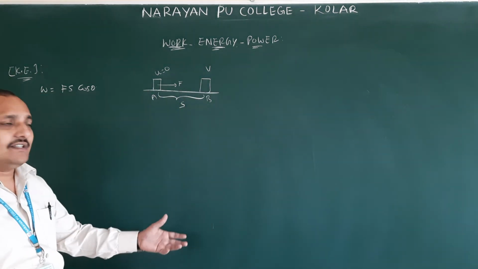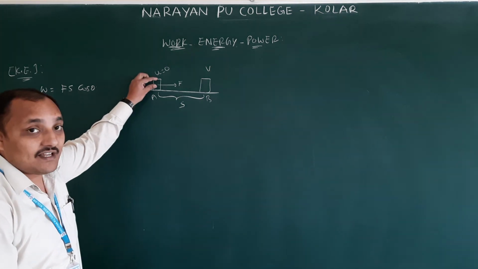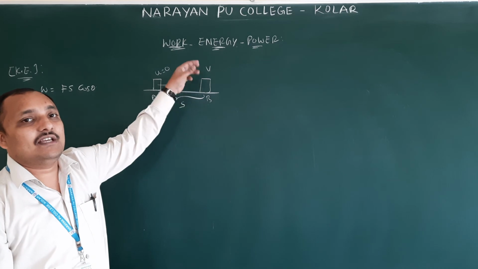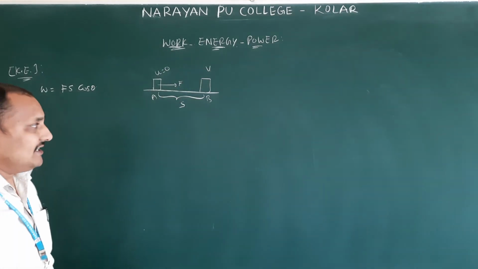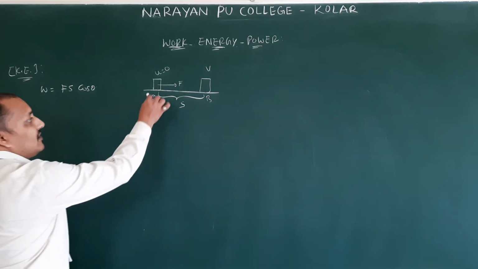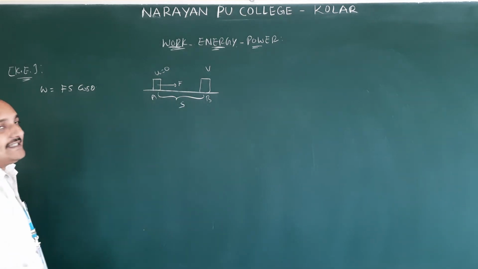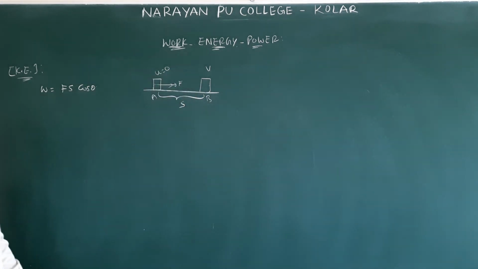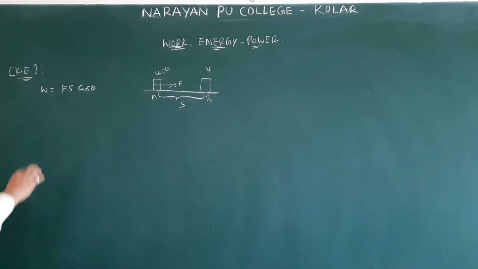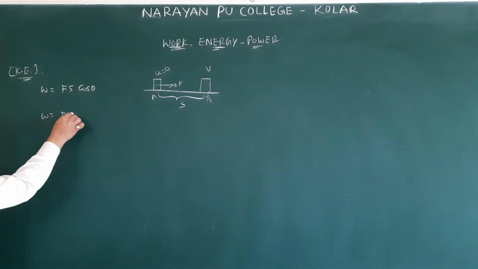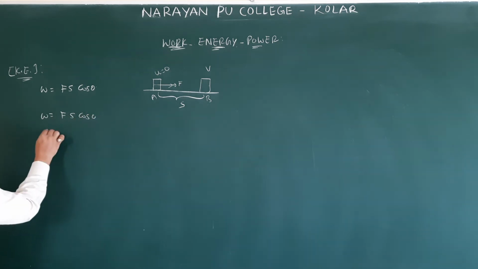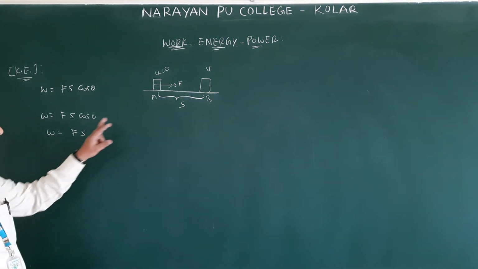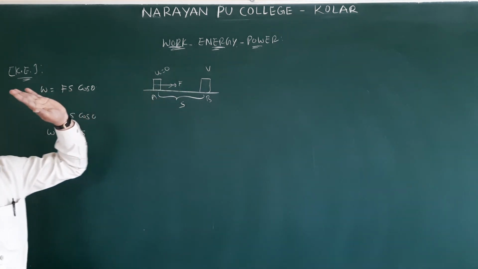In the other way, it is starting with velocity u, and after reaching here, the final velocity becomes 0. Both will be the same, that is your wish. Now both force and displacement are in the same direction. Force is in this direction, displacement is also in that direction. Then theta becomes 0. W equals Fs cos 0, so W is equal to F into S, because both are in the same direction.